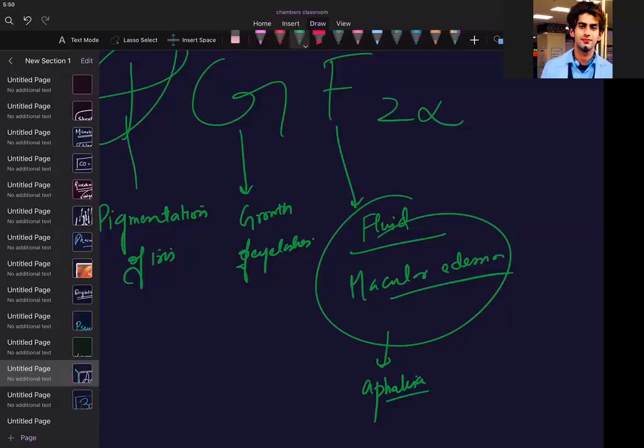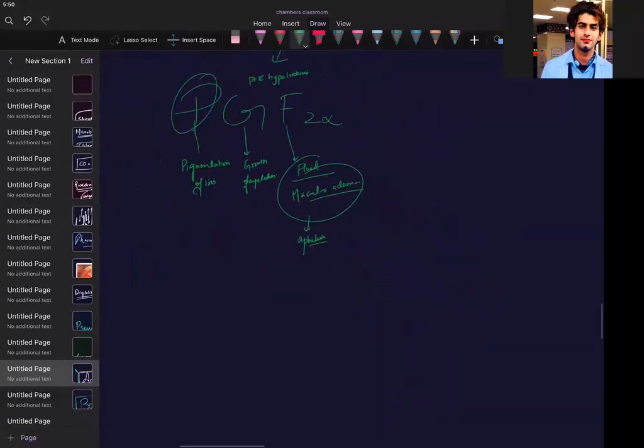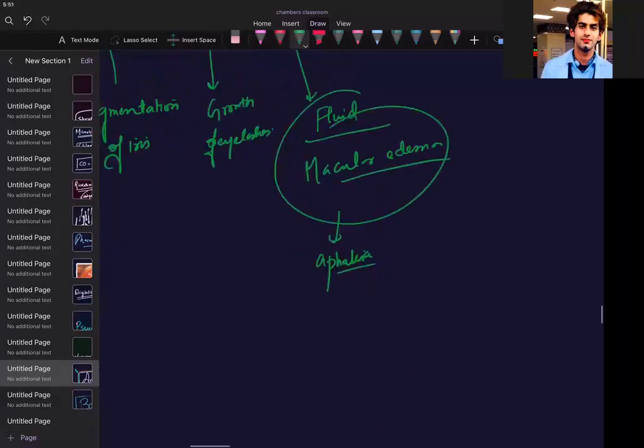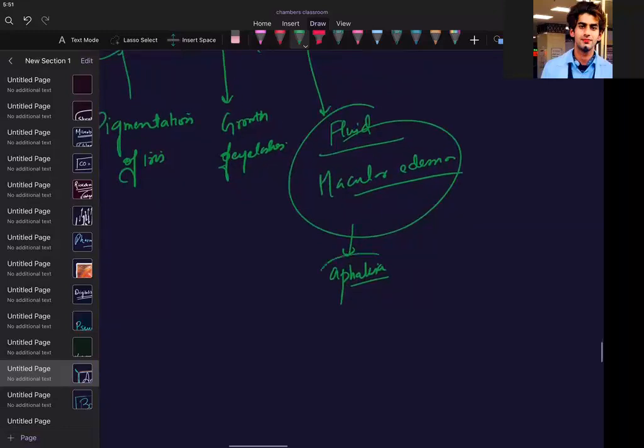For example, a person has gone for a cataract surgery, or he had a congenital anomaly. So he will have those issues of accommodation and anterior chamber problems. So if a patient has aphakia, it will mostly cause macular side effects. That is actually called cystoid macular edema. Which type? Cystoid macular edema in those patients who are using it.